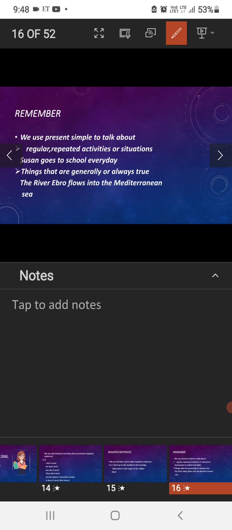We use simple present to talk about things. So now let us remember what we have dealt with so far and the usages of simple present tense. We use simple present tense to talk about something that happens in a regular manner, in repeated actions, or for situations that are true in the present.